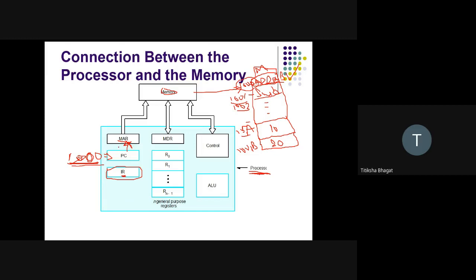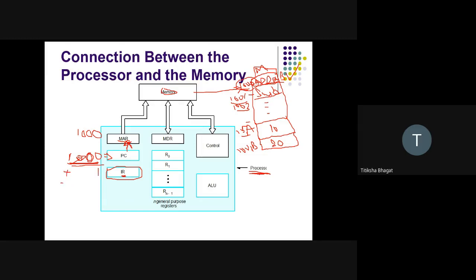So the MAR will now hold the value 1000. This 1000 is nothing but the address of the memory, and the job of the MAR is to hold the address. It is the register which can only hold the address, not the data.